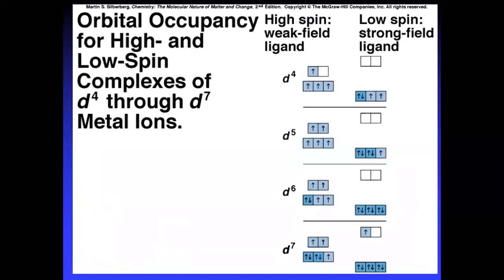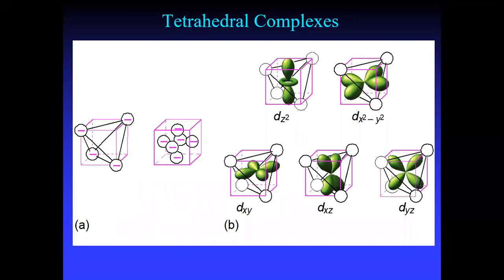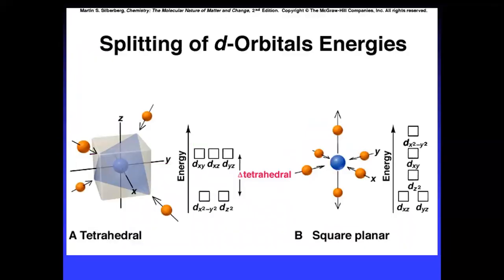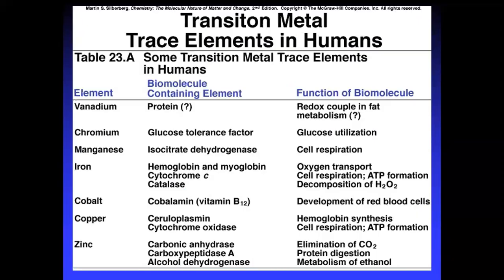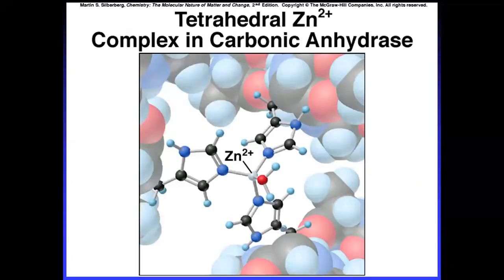We saw how electrons fill for weak field and strong field, and we saw the importance of trace elements in humans. Some examples were taken and explained to you. Thank you for today's class.